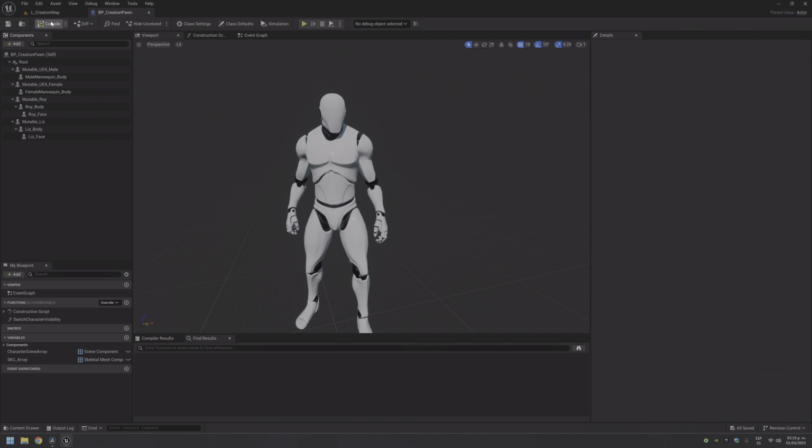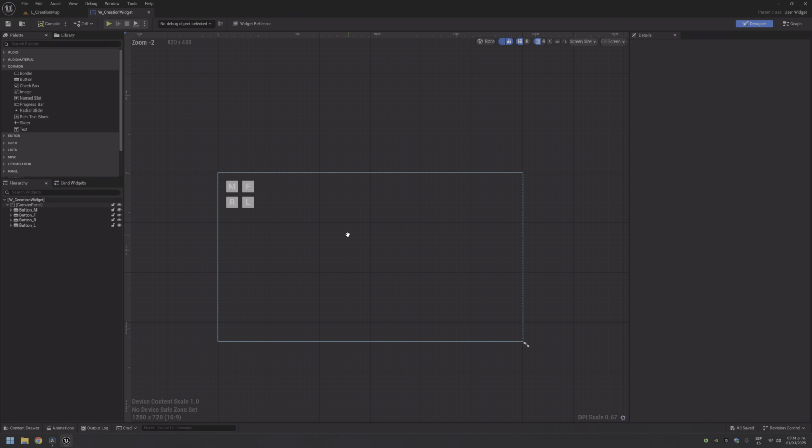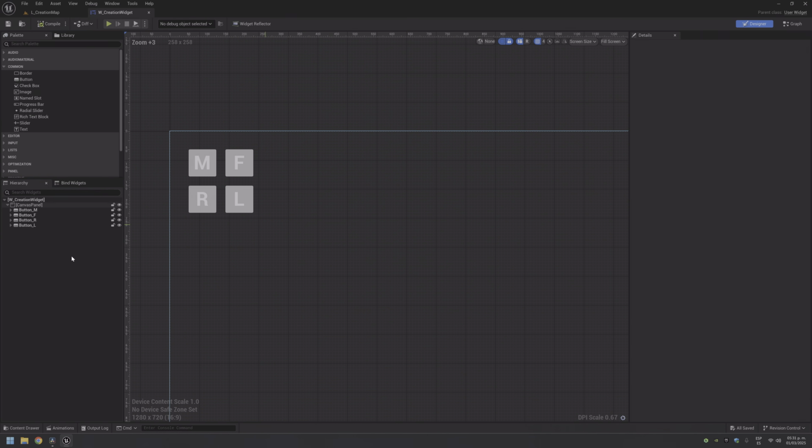Okay, so now we need to start with mutable finally. Okay, before we start with mutable, I forgot to add something, so let's do it quickly. I duplicate the buttons. We have the R and L from Roy and list. Now just duplicate and change the letter.